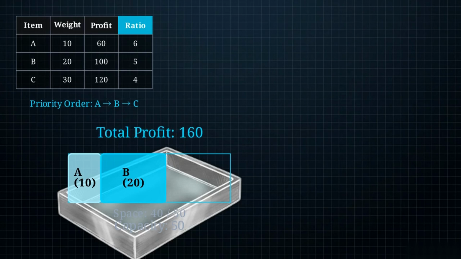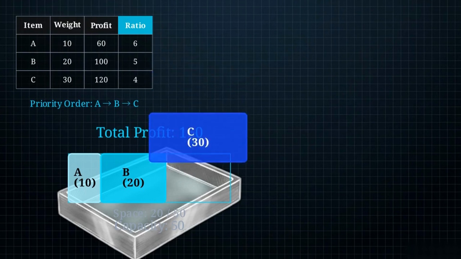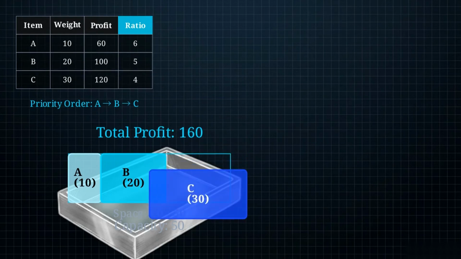The algorithm attempts its final step, evaluating item C against the remaining space. Item C requires 30 units. We only have 20. Because we are in a 0-1 environment, taking 2/3 of item C is illegal. The item is entirely rejected. The algorithm terminates. The final profit remains 160. The algorithm reached a dead end with 20 units of empty space, trapped by its own requirement for a 30-unit item it could no longer fit.